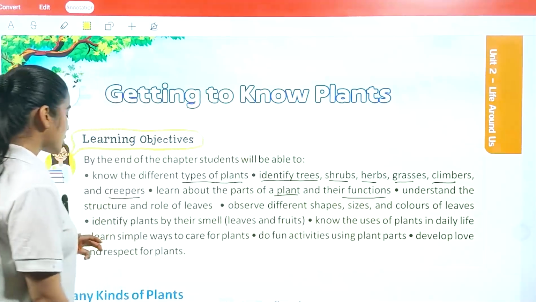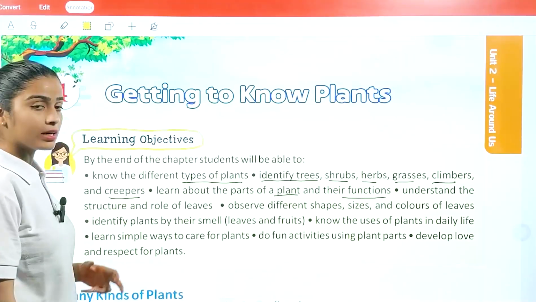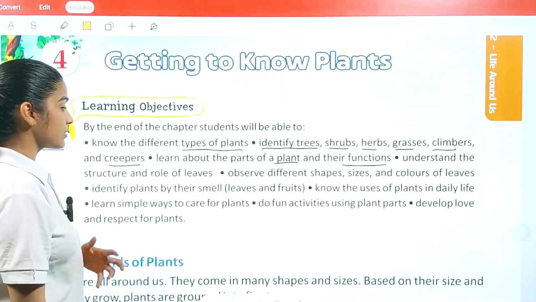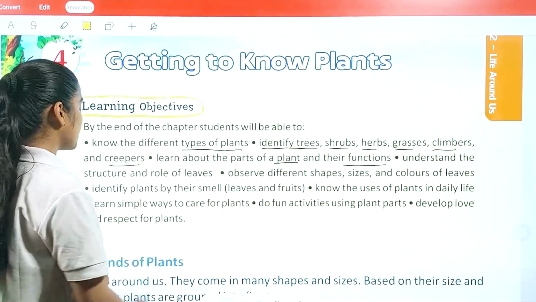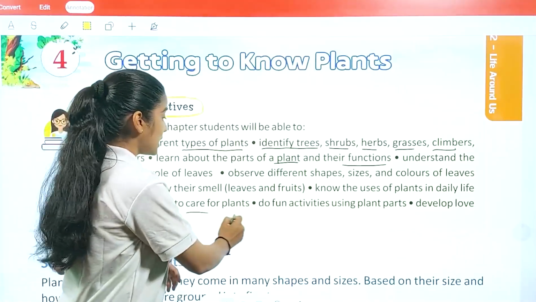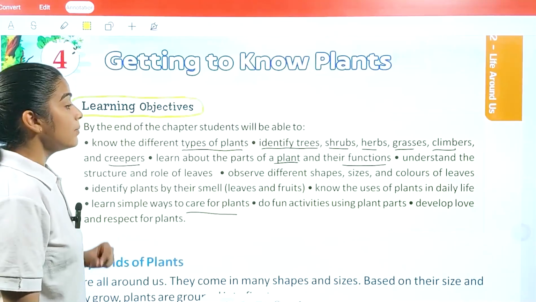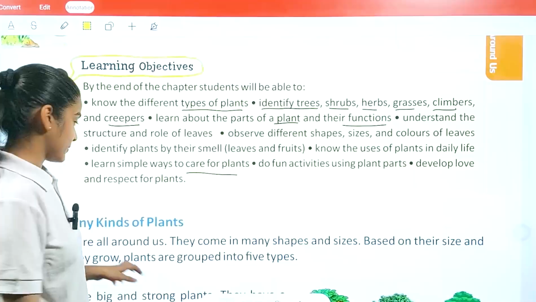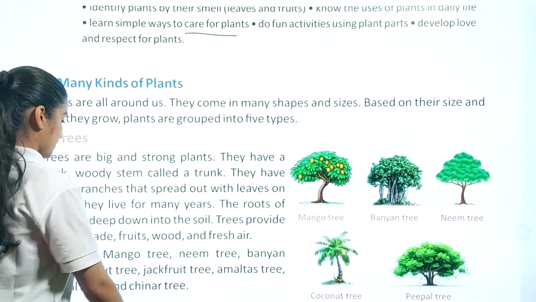Understand the structure and role of leaves. Observe different shapes, sizes, and colors of leaves. Identify plants by their smell, leaves, and fruits. Learn the uses of plants in daily life. Learn simple ways to care for plants and do fun activities using their parts. Develop love and respect for plants. Okay, so, many kinds of plants.